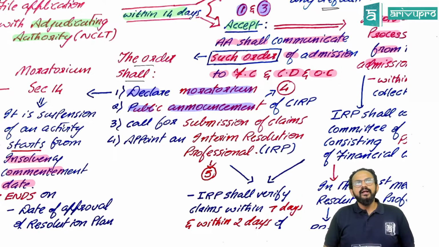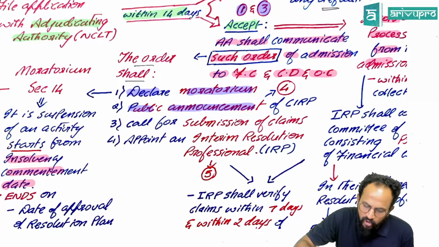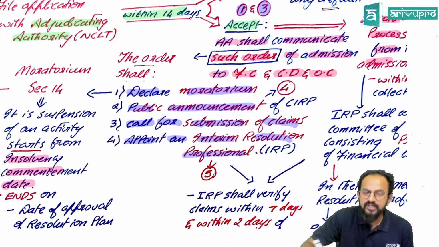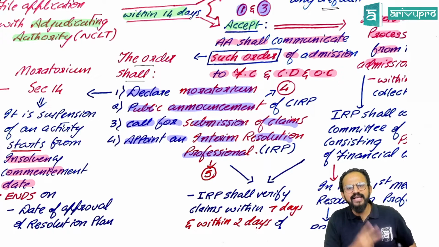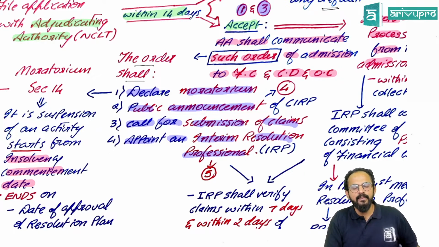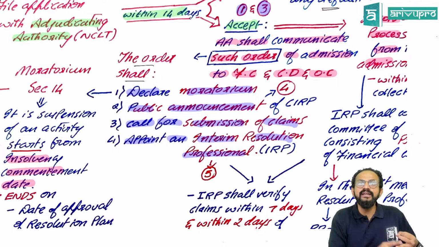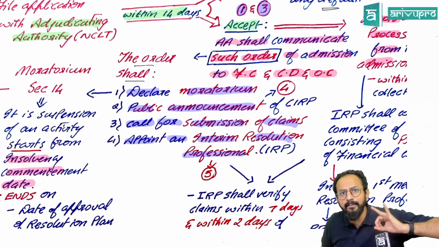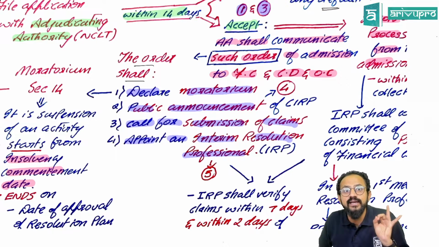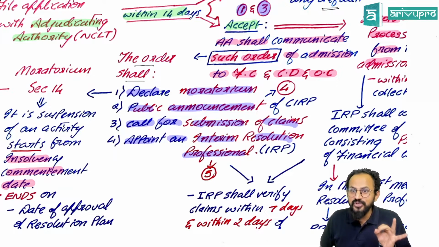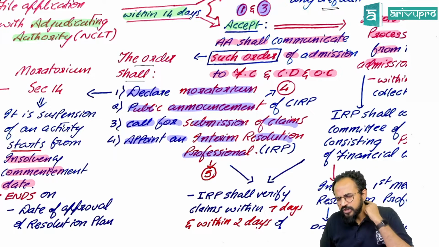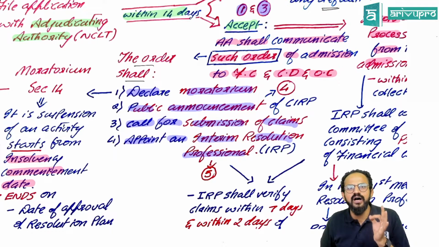Generally, what happens? The adjudicating authority will call for submission of claims and appoint an interim resolution professional. So in the order passed, majorly there will be three things you need to consider. From that day, the CIRP will start, the insolvency commencement date. Next, that order will name the interim resolution professional, whoever was proposed by the FC and CD. For the operational creditor, it is optional. Whatever they have proposed will be appointed as the IRP.